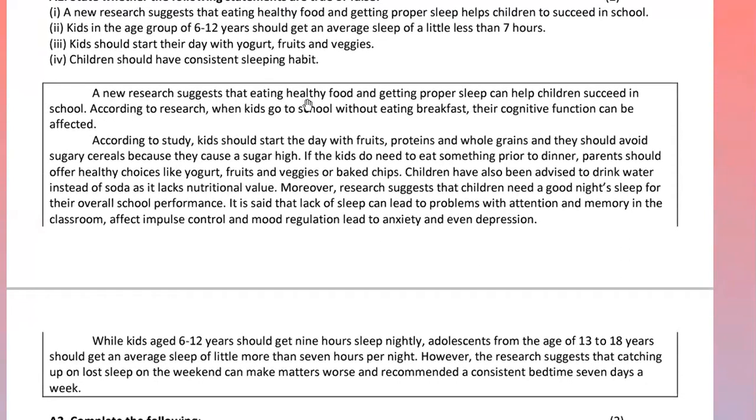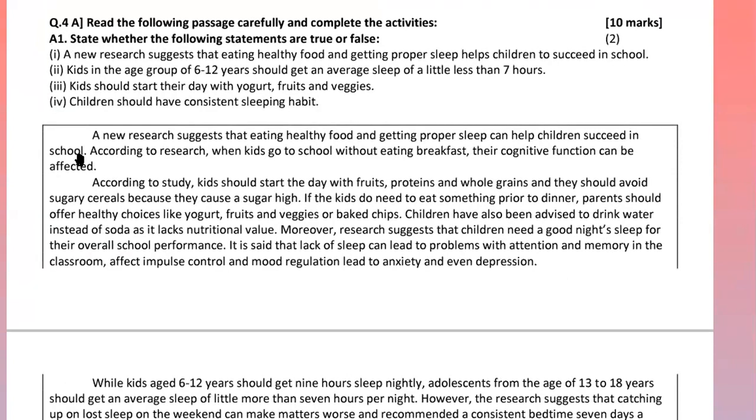A new research suggests that eating healthy food and getting proper sleep can help children succeed in school. So here we got our first sentence. Now we have to understand whether this is true or false. This sentence is given as it is given in the passage. So your first sentence is true. Now we'll see. According to the study, kids should start the day with fruits, proteins and whole grains. But here in the third sentence, it is given kids should start their day with yogurt, fruits and veggies.